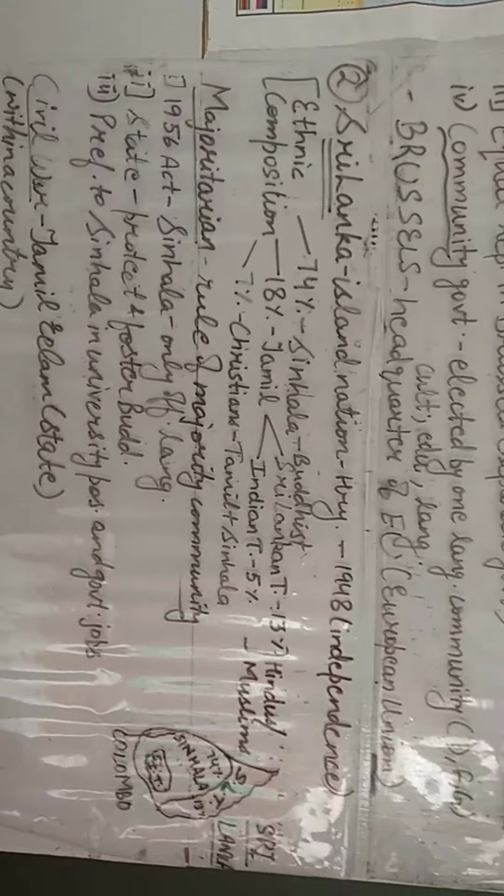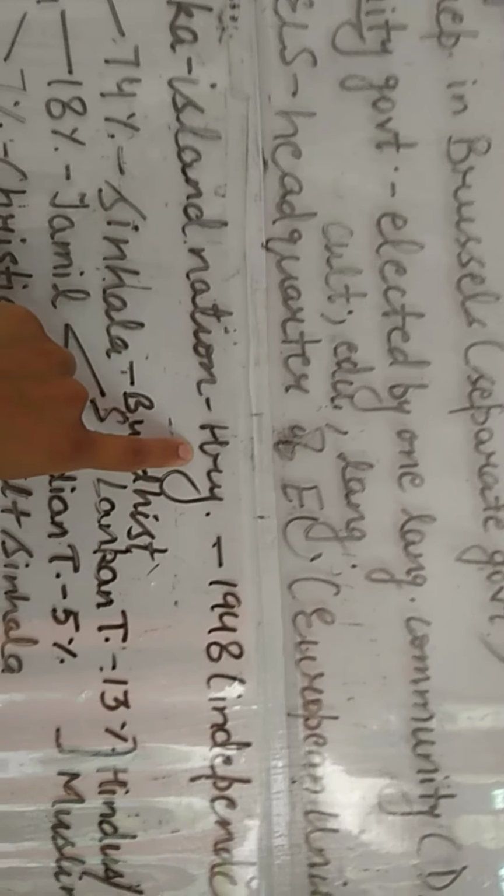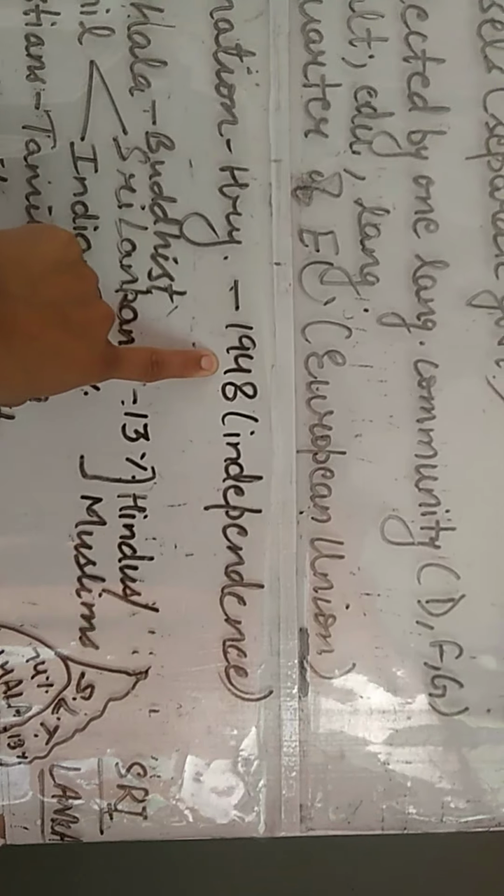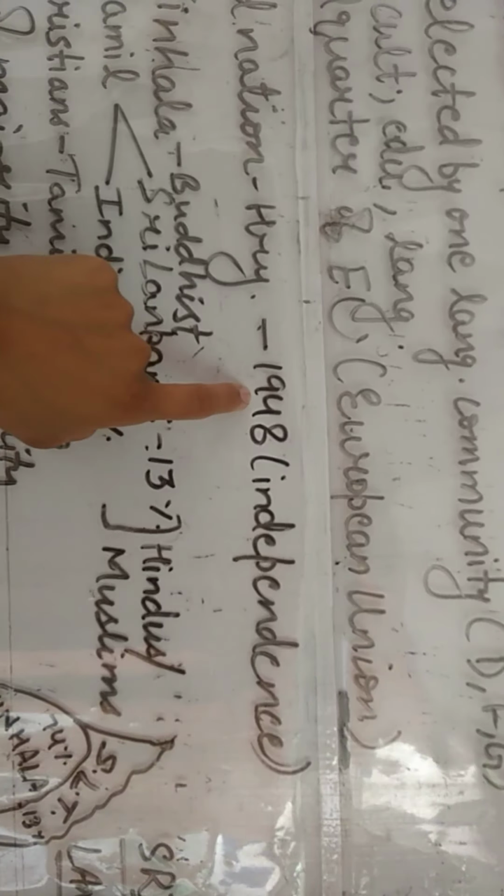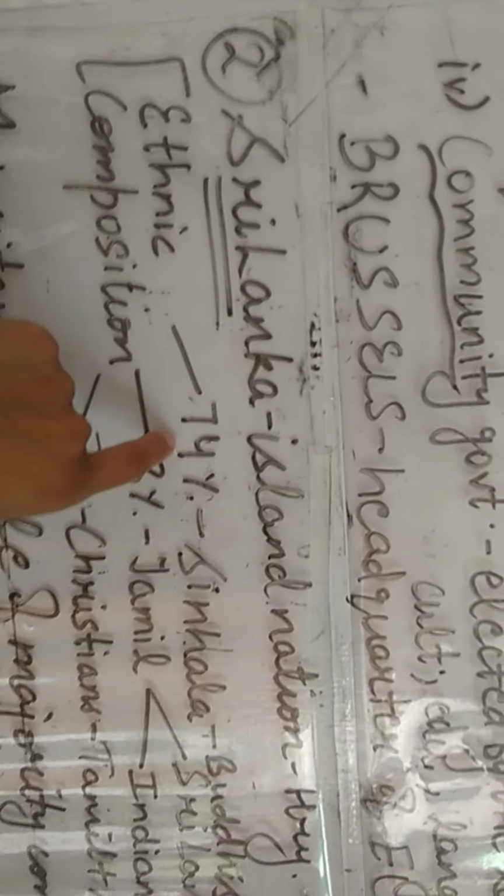Another case story belongs to Sri Lanka. Sri Lanka is an island nation off the coast of Tamil Nadu. The population of Sri Lanka is almost equal to that of Haryana. Now, important point to remember is Sri Lanka became independent in the year 1948. Now, coming to its ethnic composition, we have majority of Sinhala speakers, which comprise 74% of the population.